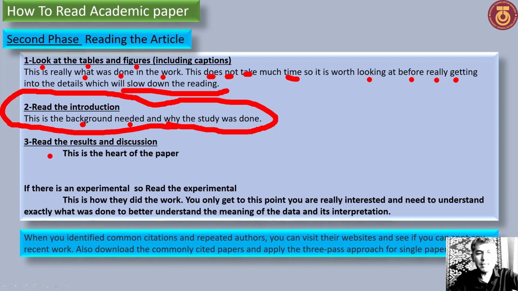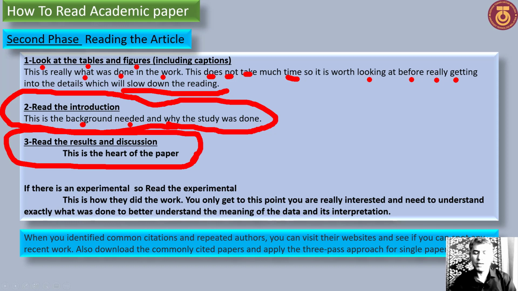Then read the results and discussion. This is the heart of the paper. We try to read the details of the results and discussion. If there is an experimental section, you try to read it. This is how they did the work.